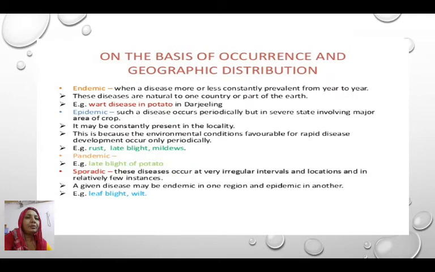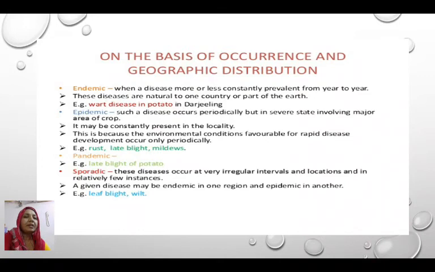They may occur in one country or any part of the earth. For example, the wart disease of potato in Darjeeling. This disease has been restricted to the Darjeeling area for many years. Therefore, a disease which occurs in a particular area year after year is called endemic.